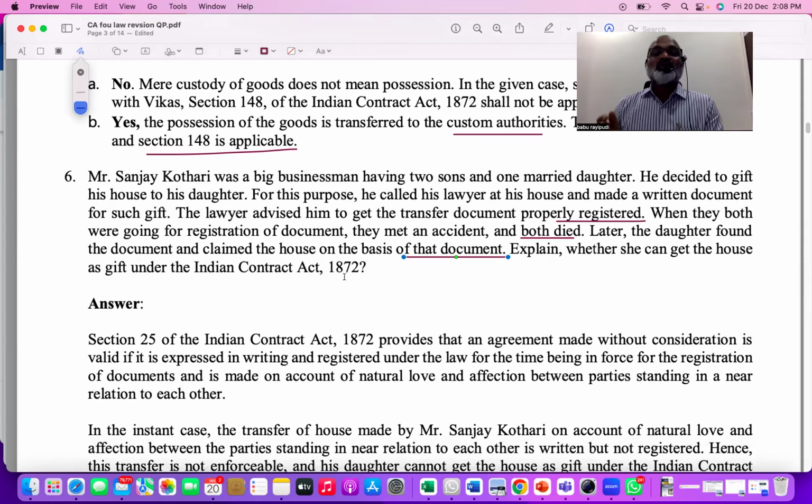So this is like natural love and affection contracts, gift already completed. One of the exceptions where contracts are valid, even though there is no consideration, is gifts completed. You go back to the consideration lesson and see the exceptions under which contracts are valid even without consideration. One very important point you will find in that concept: gifts completed are valid without consideration. Later on, anything happens, it will not be affected. Once a gift is completed and signed, registered, no matter what happens, it will not be affected.